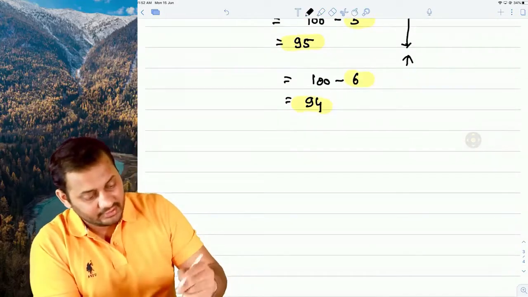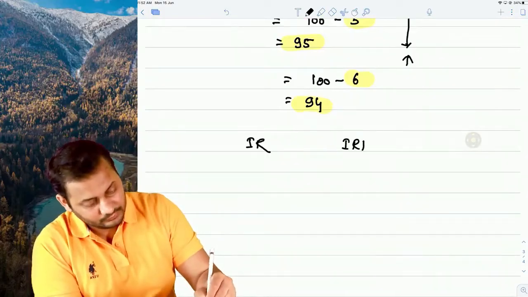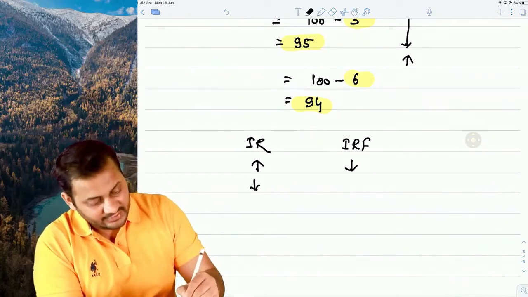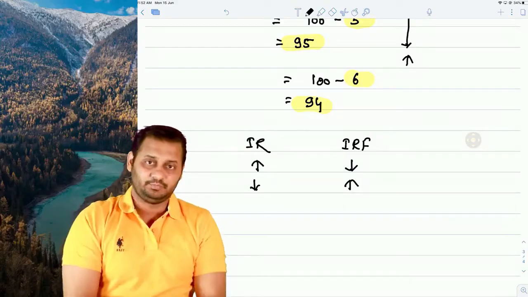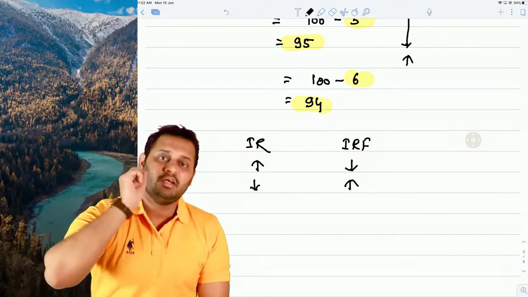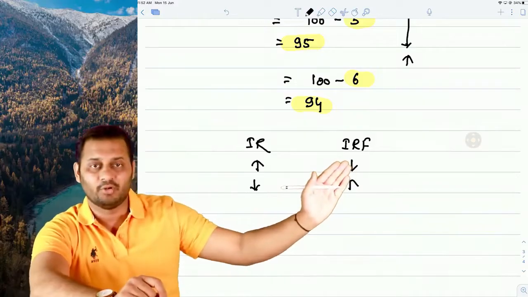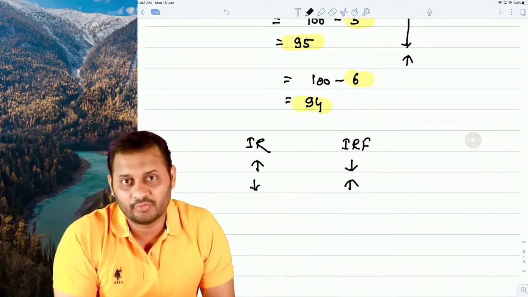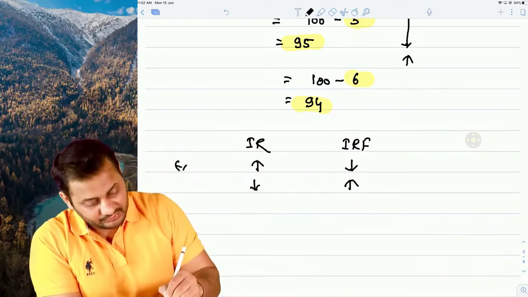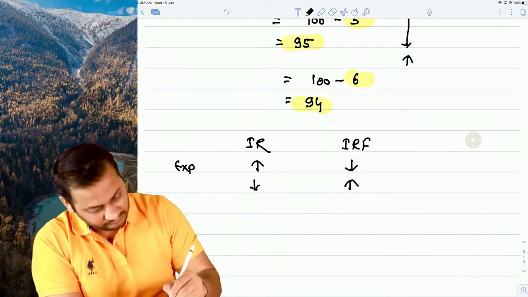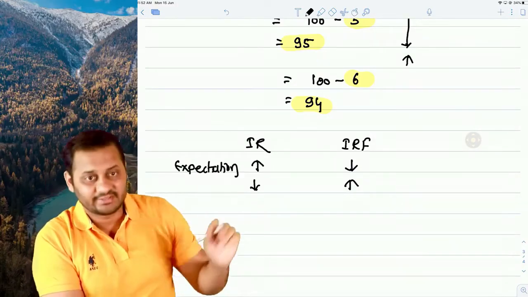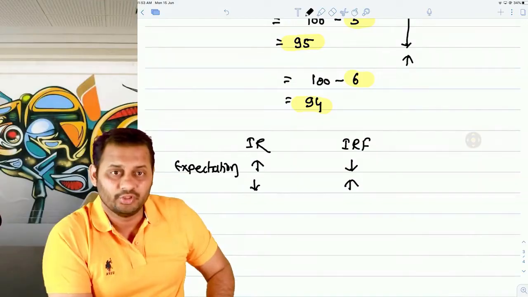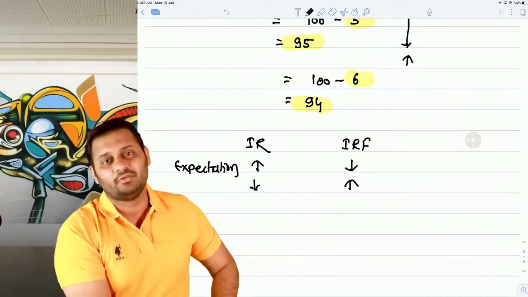With this, I can conclude that if interest rate increases, interest rate futures will decrease. If interest rate decreases, interest rate futures will increase. So when you say you want to buy interest rate futures, that means you are buying the bond. If you say you are selling interest rate futures, that means you are selling the bonds. Now you tell me, if your expectation of future interest rates is an increase, what will you do? You will buy futures or sell futures?